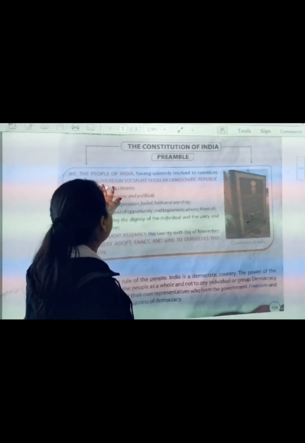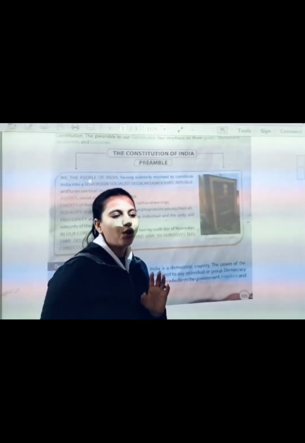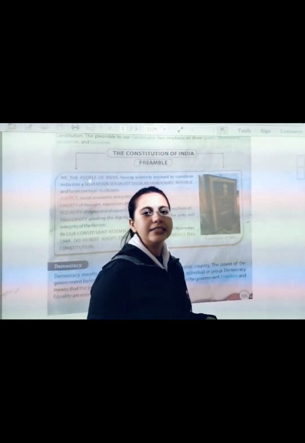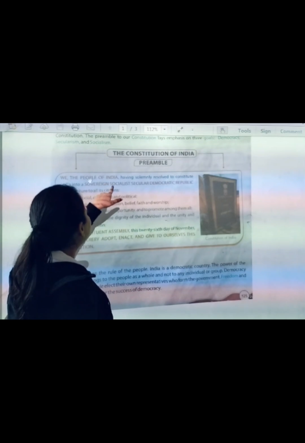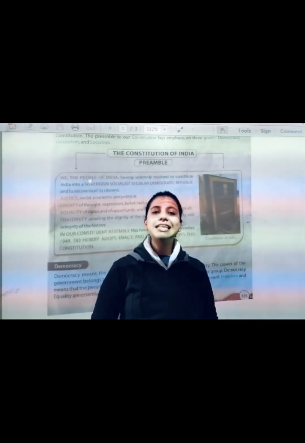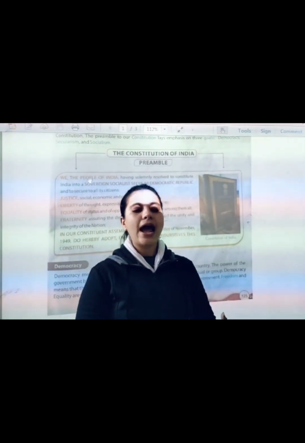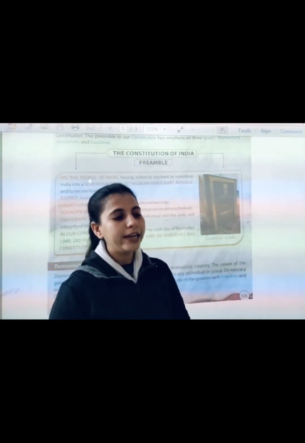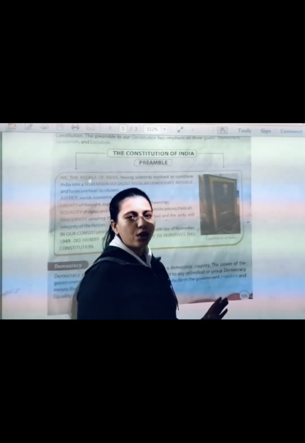So what is the meaning of the first one, sovereign? Sovereign means independent and self-governing. The next one is socialist. What is the meaning of socialist? It means that the country aimed at building a society where there is a just distribution of wealth.